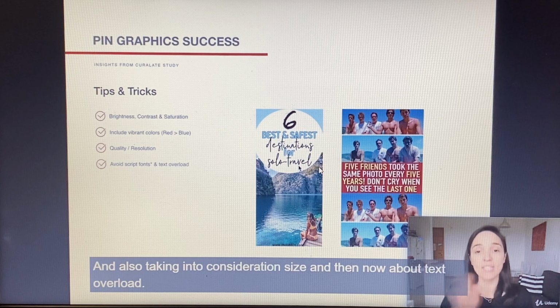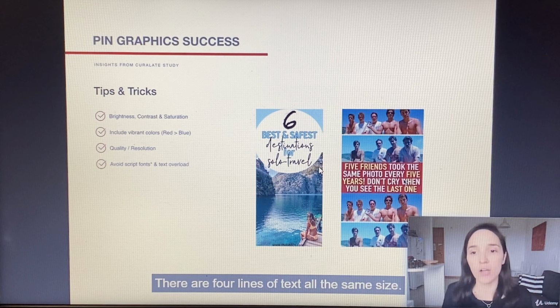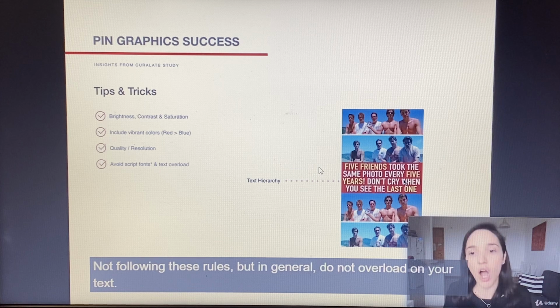And now I'll talk about text overload. As you can see here, I honestly look at this and I do not want to read it. There are 4 lines of text, all the same size. Again, you could still be successful not following these rules, but in general, do not overload on your text.